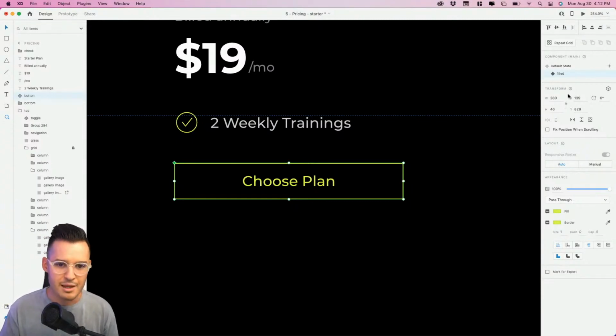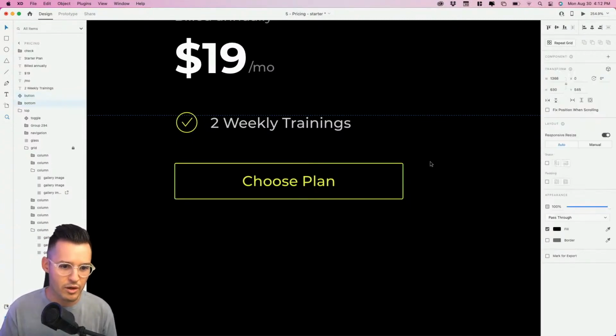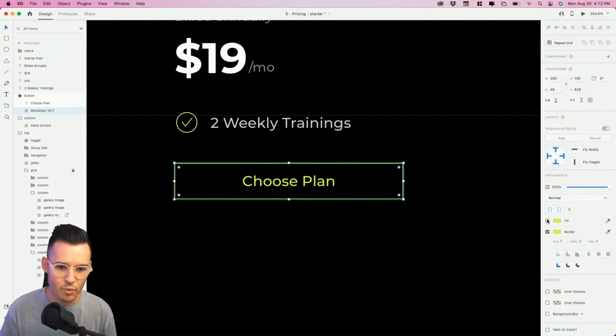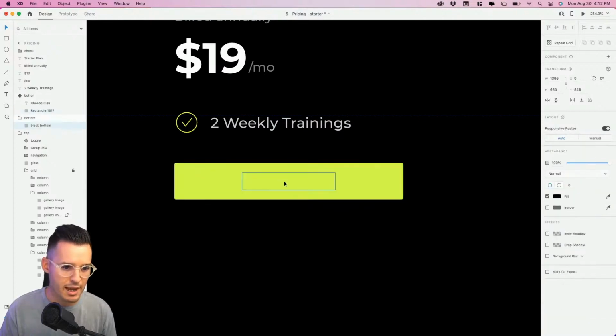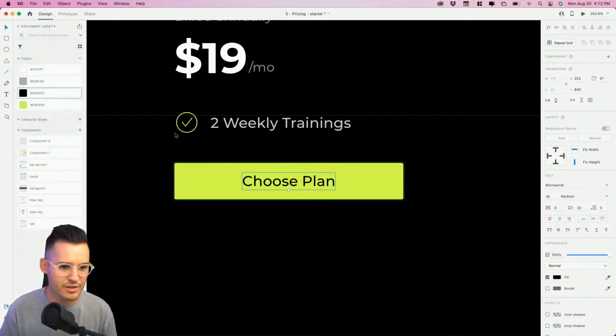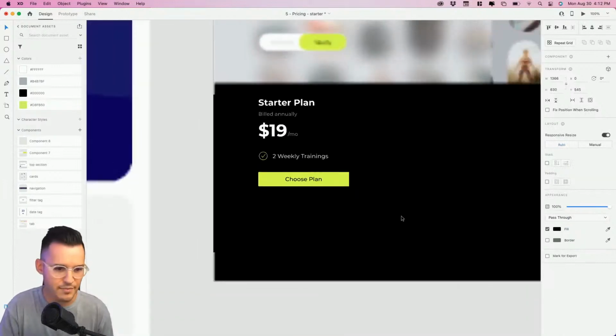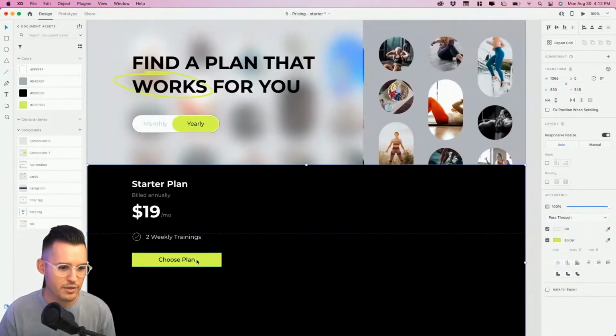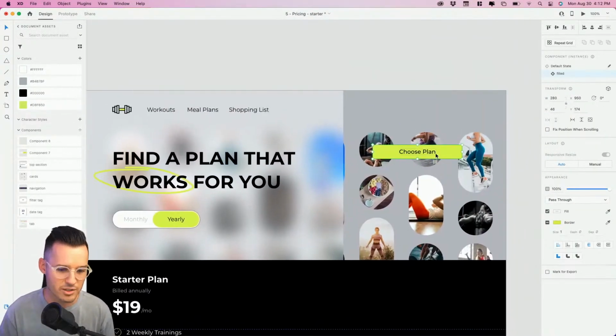So for instance, in my filled state, I'm gonna want, you guessed it, my button to be filled and my text now probably to be a darker color. So let's give it the darker color. All right, easy. So now we have two options here, okay? And with that being said, we can drag an instance out.